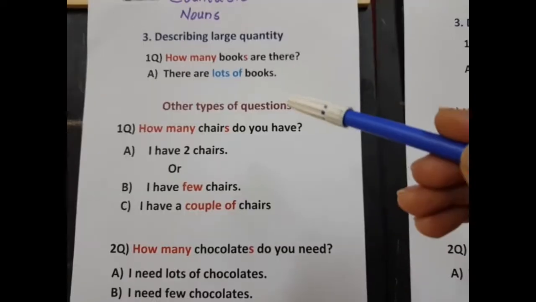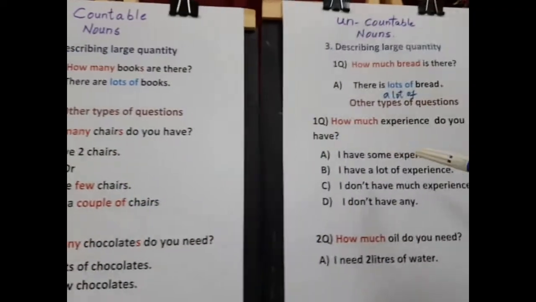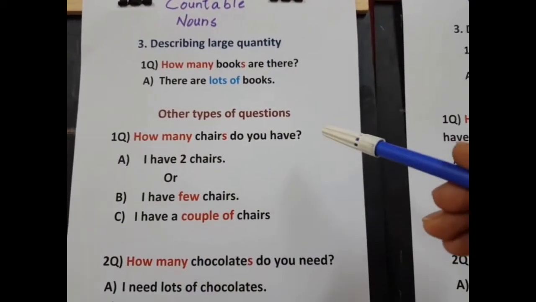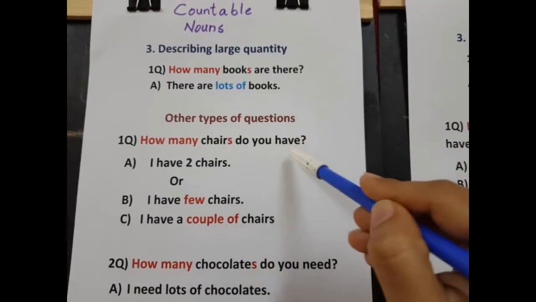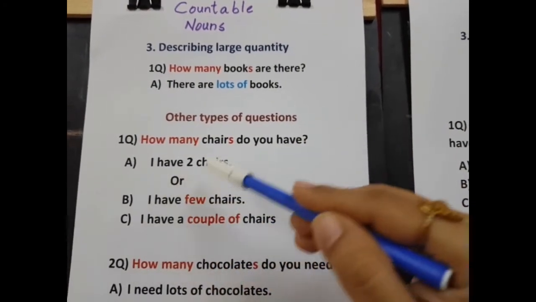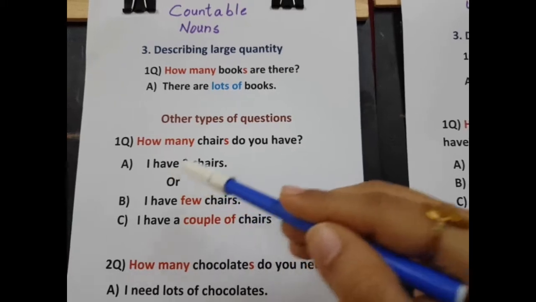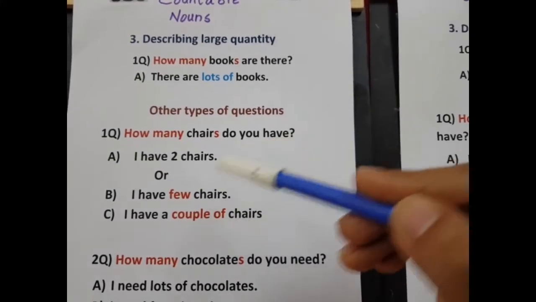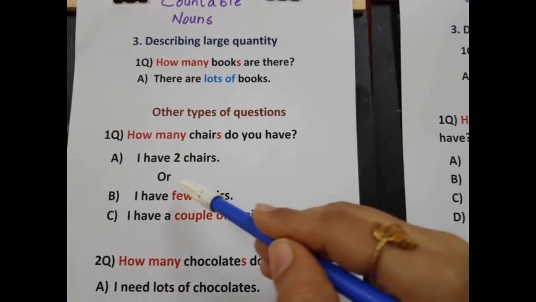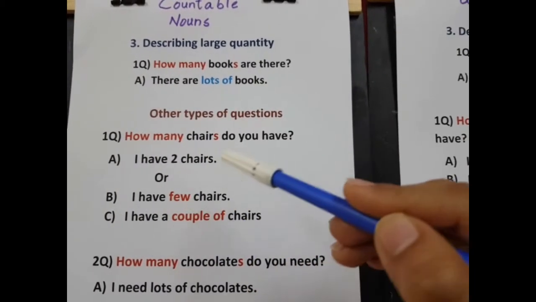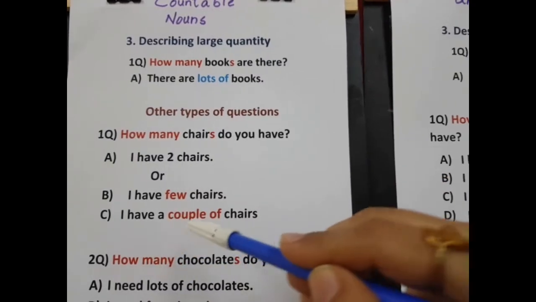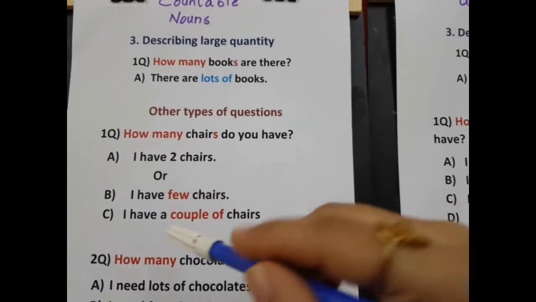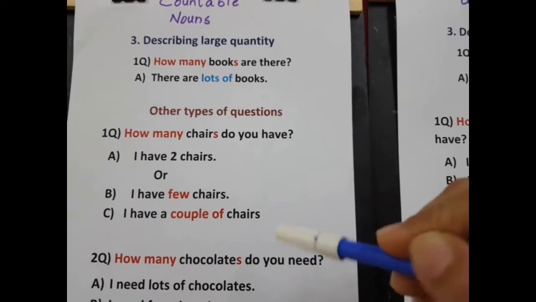Now let's see the other types of questions with how many and how much. Now, how many chairs do you have? So you answer as I have two, or you say I have two chairs, you give the complete answer. Or if you don't have more, you will say I have few chairs. So you use the quantifier few when you don't have more. Or I have a couple of chairs also, you can say. Couple of means a pair. I have a couple of chairs, that means two.